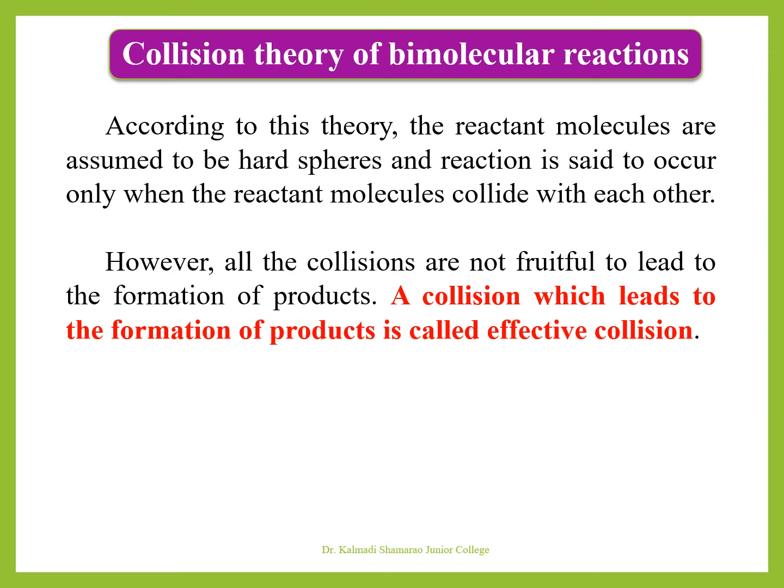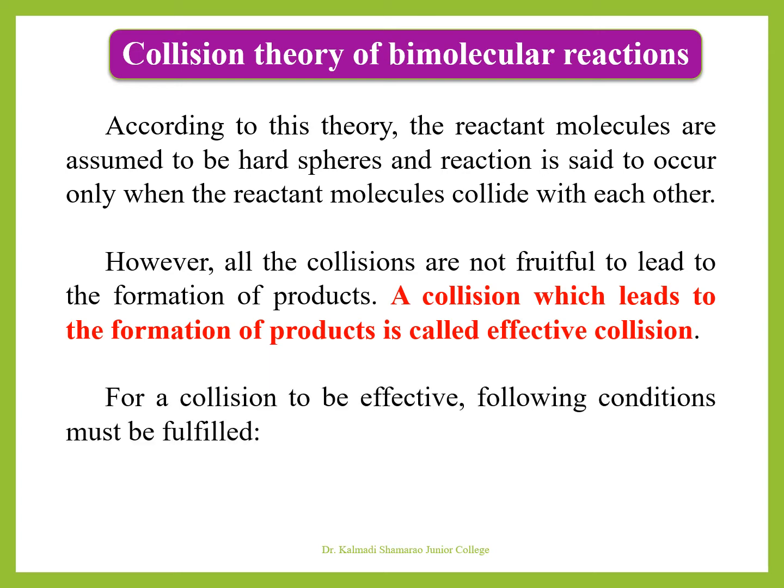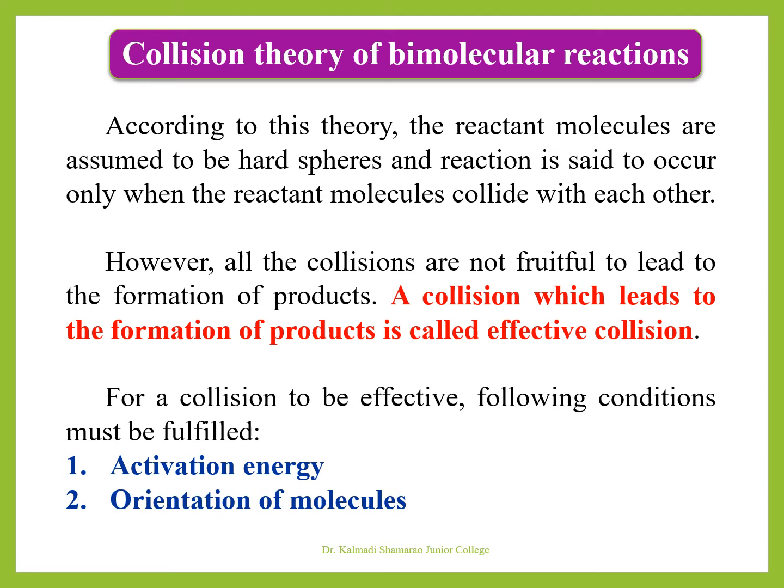Around 10 raised to 25 collisions take place per second per unit volume of the reaction mixture. If all these collisions were effective, that is, resulted in chemical reaction, the reaction should be completed in a fraction of a second. However, in actual practice, this is not so. This can be explained on the basis of two factors. For a collision to be effective, the following conditions must be fulfilled: activation energy and orientation of molecules.